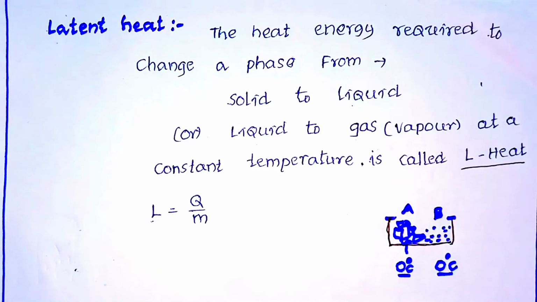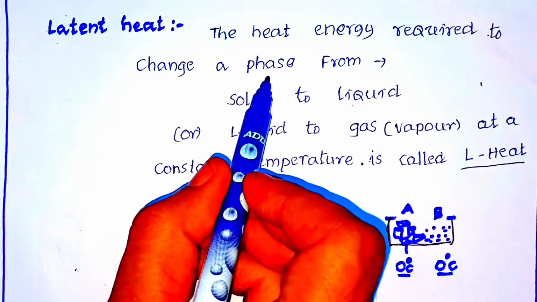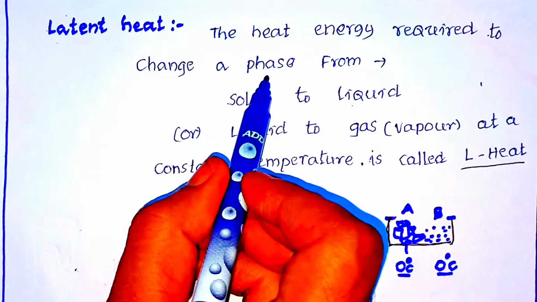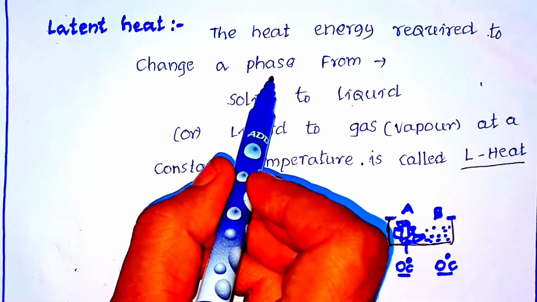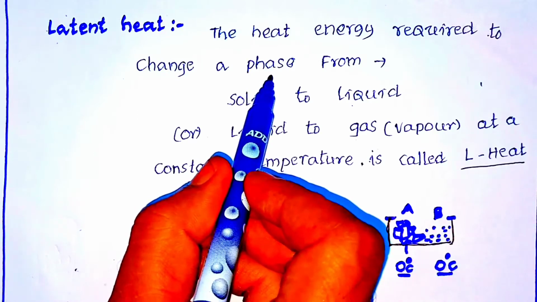Let us understand the definition. Here, during the phase change, phase means liquid phase, solid phase or gaseous phase, or liquid state, gaseous state or solid state.